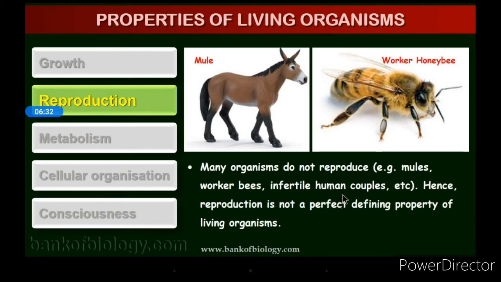Yes, infertile couple, those who are not able to give rise to or reproduce a baby or offsprings, right? So hence can we say that reproduction is a perfect defining factor of living organism? Yes, so reproduction is not a perfect defining property of living organism because there are certain organisms who do not reproduce.